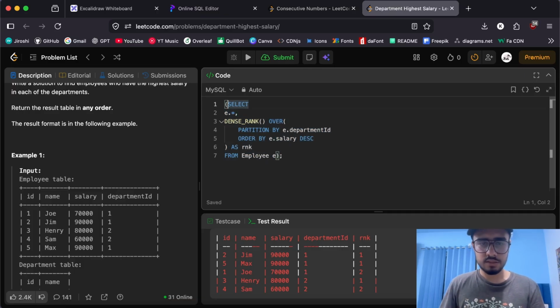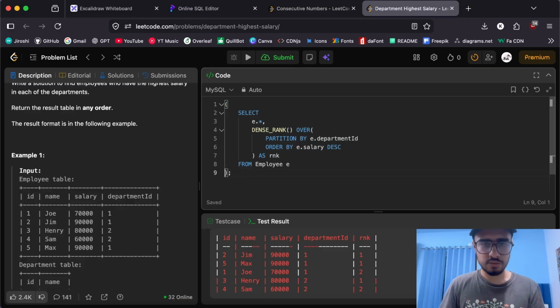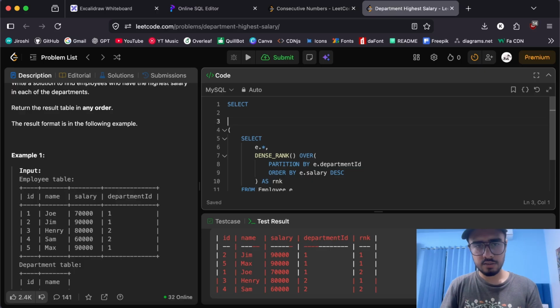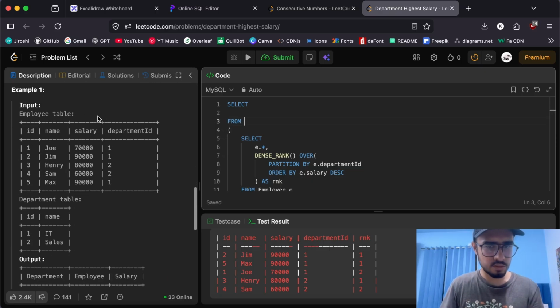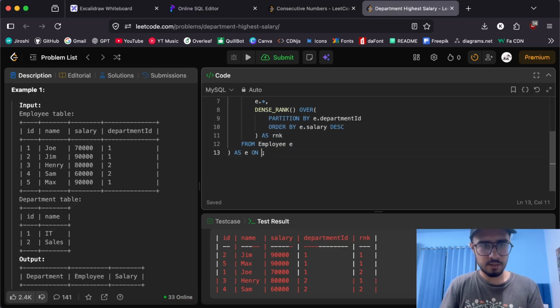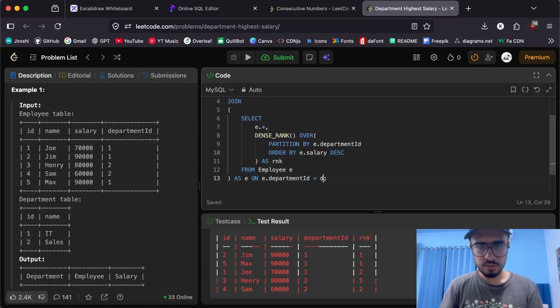Again, we'll wrap it inside a subquery. Subqueries are really handy. Let me format it a little bit. Yeah, that should do it. Now let's complete the outer query. We'll select from department as D, and we'll join this subquery with an alias, let's call it E, on E dot department ID equals D dot ID. Is that it?